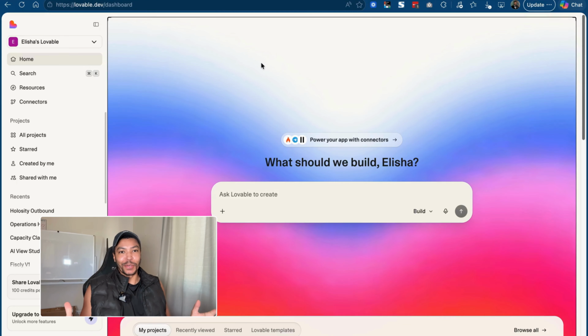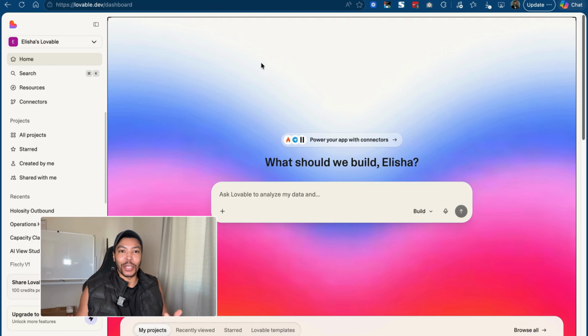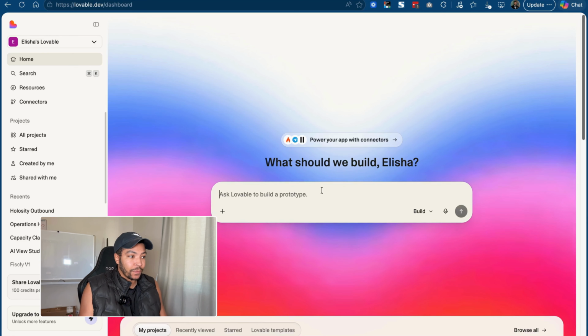So what I'm going to show you is insane if you have not been vibe coding or if you haven't heard of Lovable before. I'm going to build a working app in just a few minutes without touching a line of code. Now, the tool that I'm using is called Lovable. You describe an app in plain English and it builds it for you. So this is the Lovable interface.